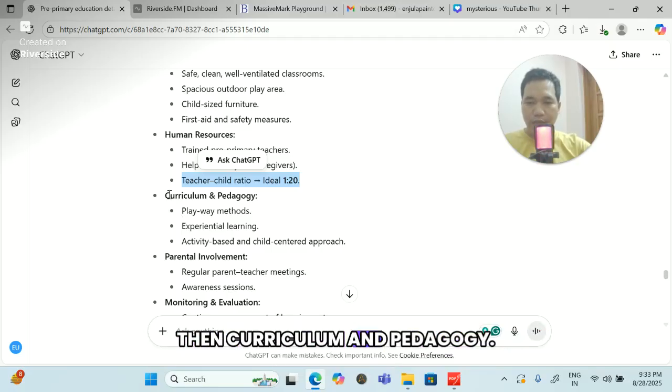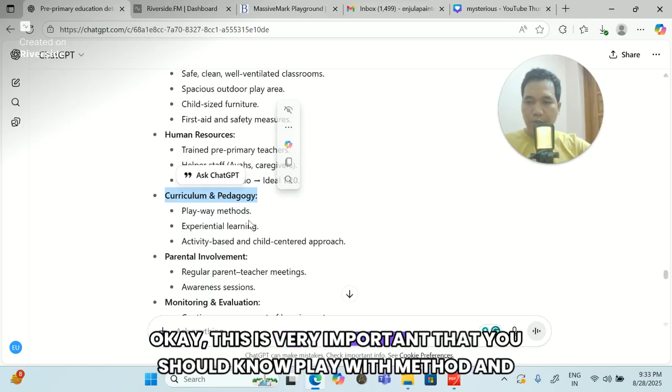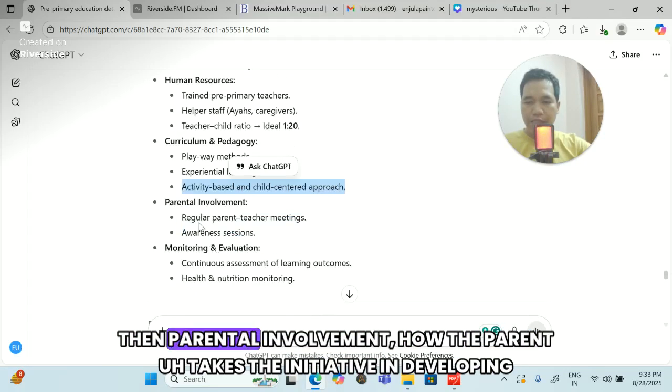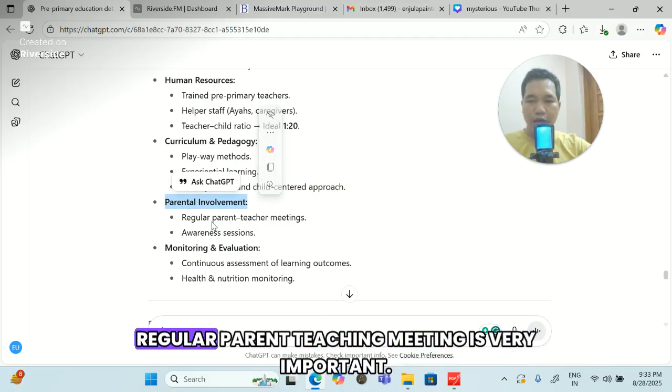Then curriculum and pedagogy. This is very important that you should know: play-way method and experiential learning. Then activity-based and child-centered approach. Then parental involvement, how the parent takes the initiative in development. Regular parent-teacher meetings are very important.